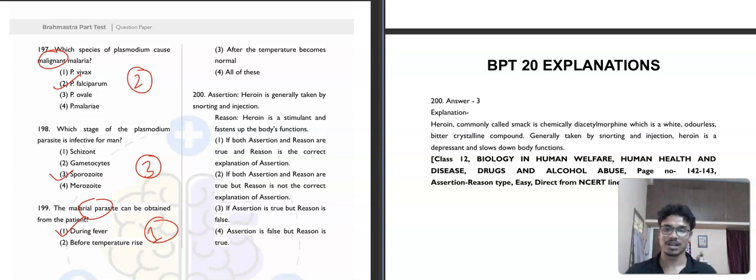Assertion: heroin is generally taken by snorting and injection, correct. Reason: heroin is a stimulant and speeds up body function. The reason is false. Heroin is not a stimulant. Heroin is commonly called smack. It is chemically diacetylmorphine, a white, odorless, bitter crystalline compound. This is a depressant and slows down body function. The assertion is true, but the reason is false. Third option. So this concludes the explanation part of biology.